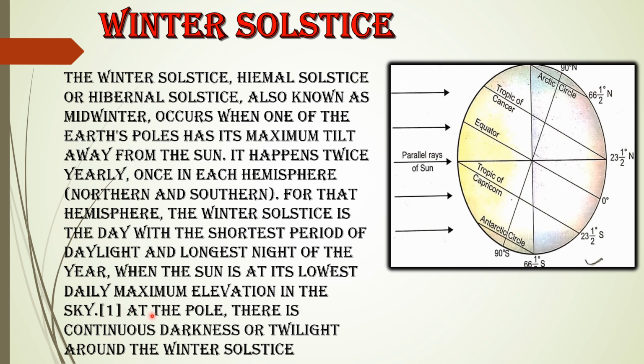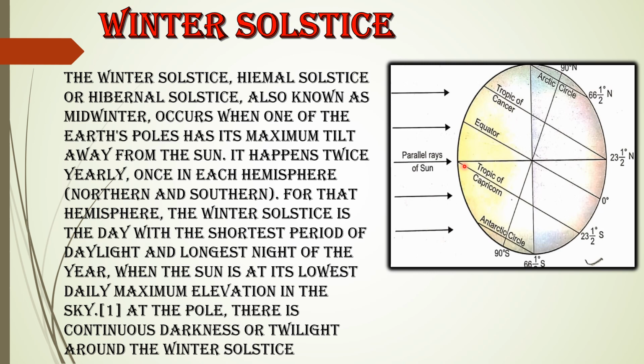The concept is that the northern hemisphere is away from the sun and the southern hemisphere is towards the sun. As a result, the vertical rays of the sun fall over the Tropic of Capricorn. As the Tropic of Capricorn is a part of the southern hemisphere, we experience 12 hours of day and 12 hours of night during this period, which happens on December 22nd, over the places crossed by the Tropic of Capricorn.